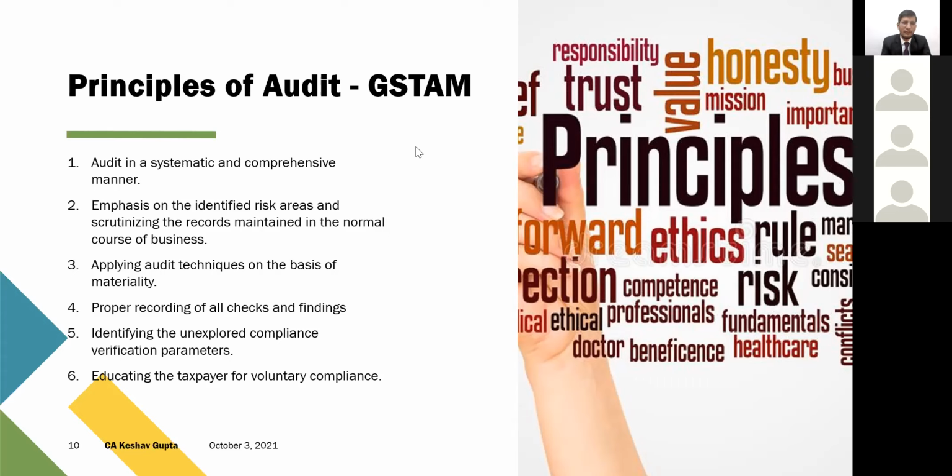They have been guided that you have to conduct the audit in a systematic and comprehensive manner, which I'm sure we all chartered accountants know. Emphasis is on the identified risk areas and on scrutinizing the records maintained in the normal course of business. So whatever records the SSC is required to maintain in the normal course of business, the officers are required to scrutinize those records only. For abnormal cases, like once in a month, once in a year, once in 2 years, or once in the lifetime of the business, I'm sure that will not be considered as not complying with the maintenance of records principle.